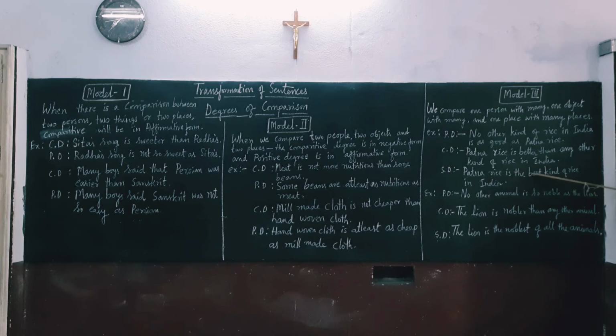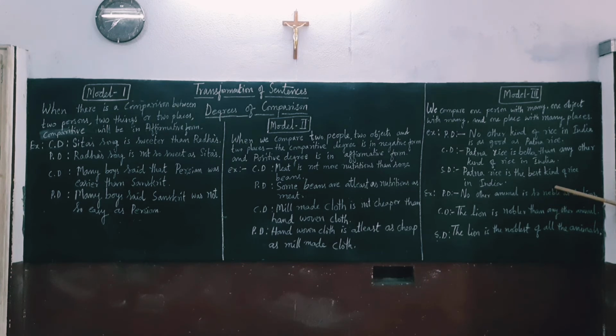Patna rice is the best kind of rice in India. Let us take another example. No other animal is so noble as the lion. In comparative degree, the lion is nobler than any other animal. In superlative degree, the lion is the noblest of all the animals.